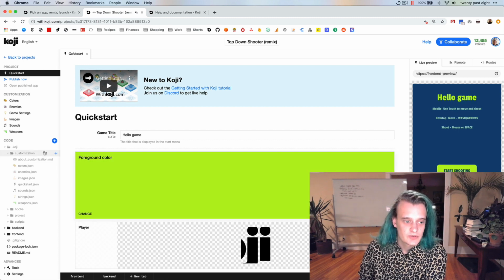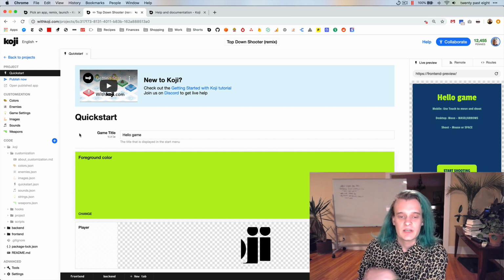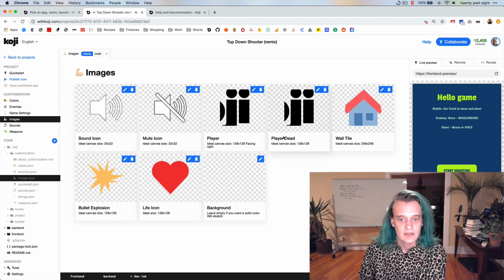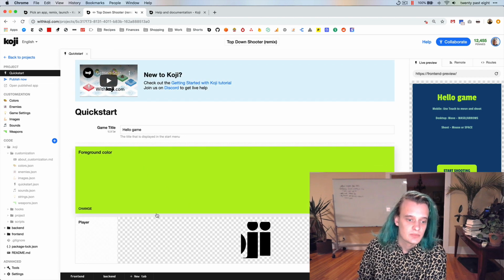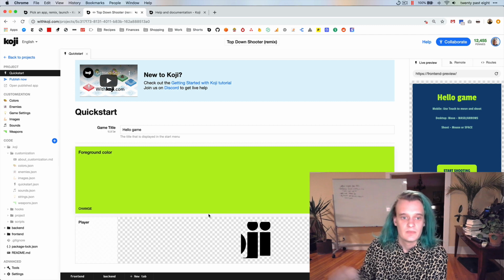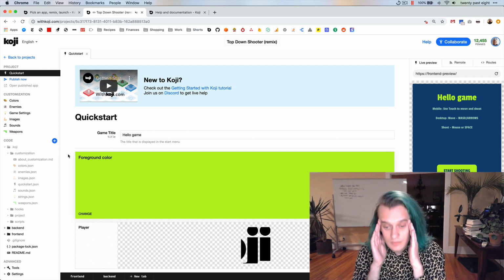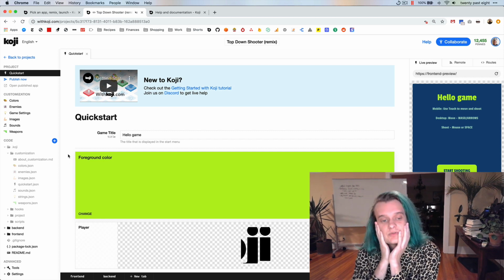So this is valuable for things where the VCCs might be linked together, but you still want to allow the more granular customization inside the actual file. So like this player one actually affects both the player and player dead in here. So someone who's more advanced or wants to spend a little more time will want to come in here and change these things. But someone who, for example, is just remixing on their phone and wants to stick their friend's face in here, now just needs to customize this single control and have its value be reflected in these other places as well. So this is kind of just a very first version of this.